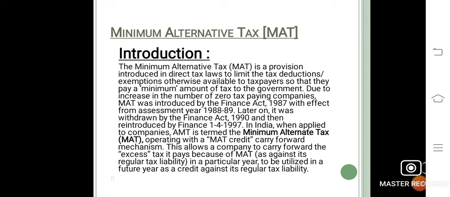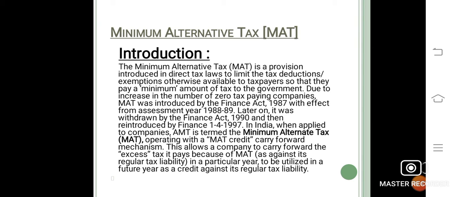The objective behind MAT or minimum alternative tax is to facilitate taxation of zero tax companies by making such companies liable to pay a minimum tax based on their book profit. This form of tax is applicable to all companies, including foreign companies that have established their presence in India.